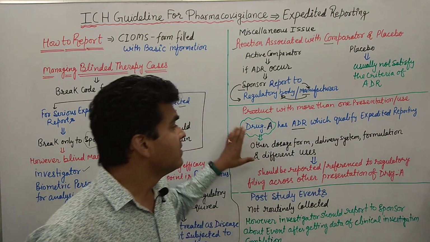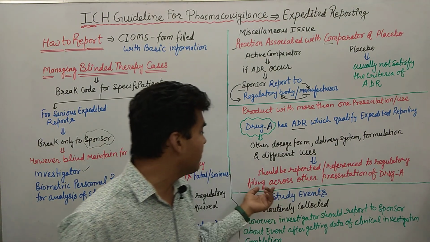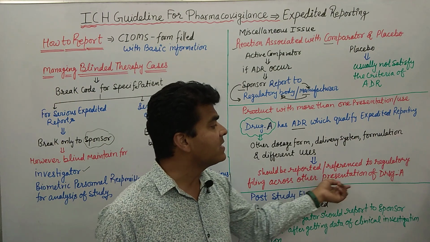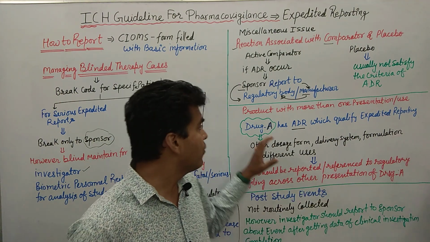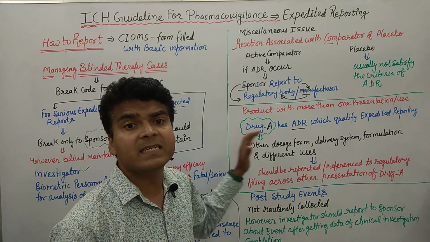Clear, everyone? So it should be reported, referenced to regulatory filing, across other presentations of drug A. Clear? I hope you are able to understand this point of expedited reporting.